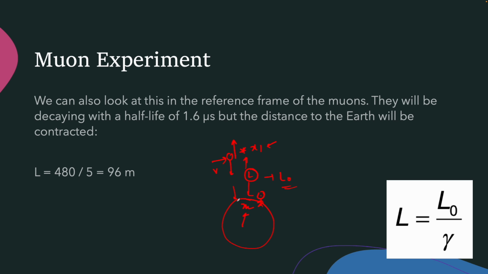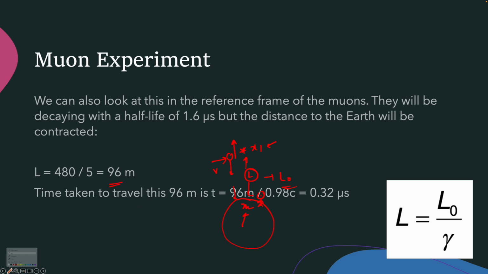So by using the formula L is equal to L naught by gamma, it gives the contracted length to be 96 meters. Then how long does the muon take to travel this 96 meters?